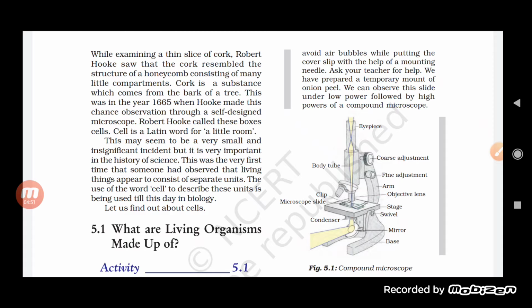Earlier, when he saw the cell, he said it is like a little room, but later on we have seen that there are a lot of living things.